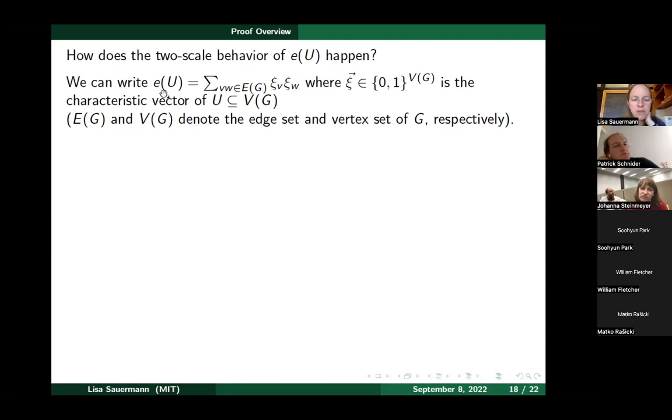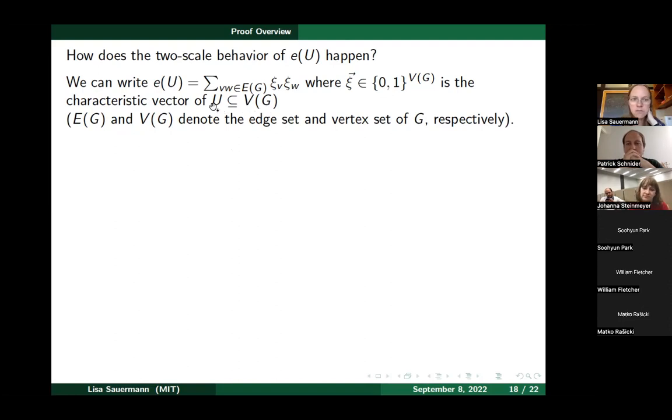We care about this random variable E of U, the number of edges inside U, and we can write this as a polynomial in the following more or less tautological way. E of U, the total number of edges inside U, is a sum over all edges vw of G of psi v psi w, where psi is the indicator vector, or characteristic vector, of our random set.